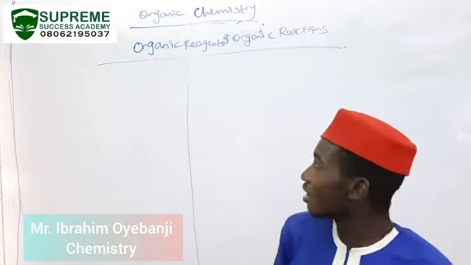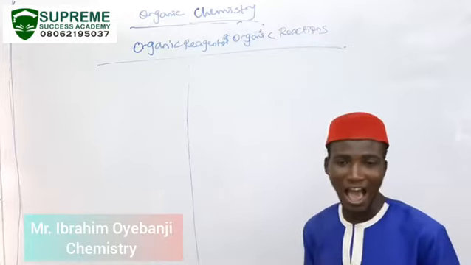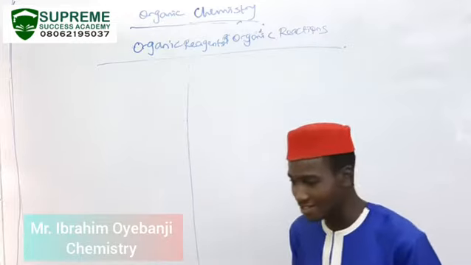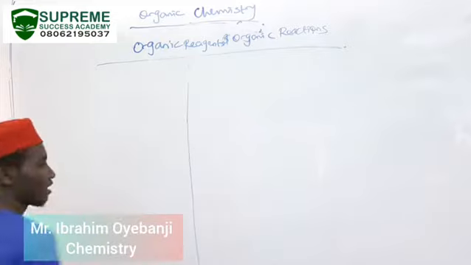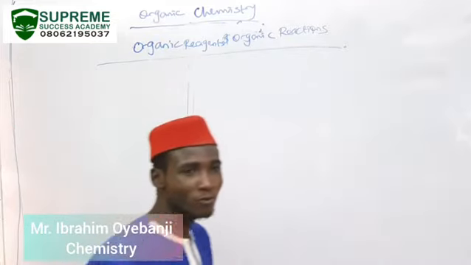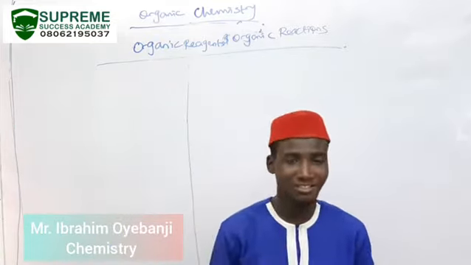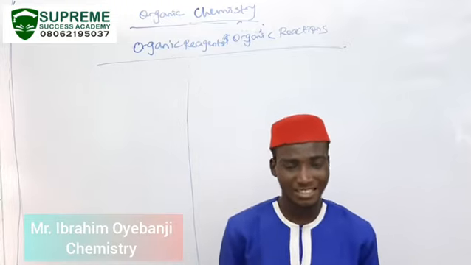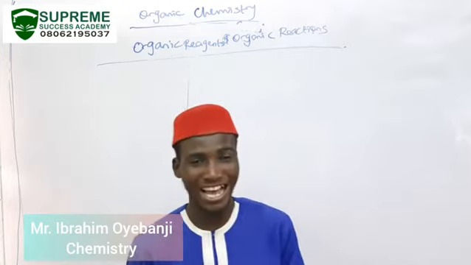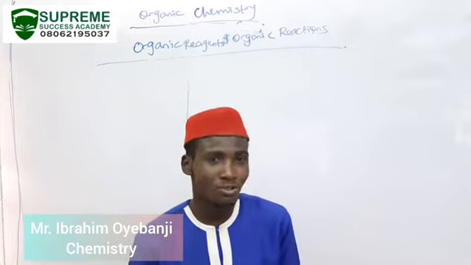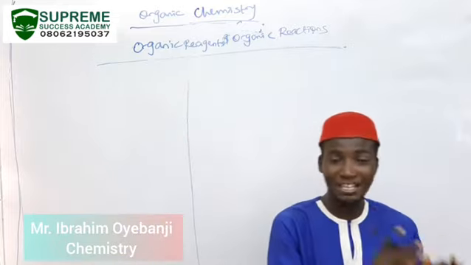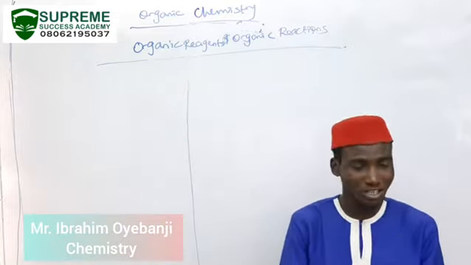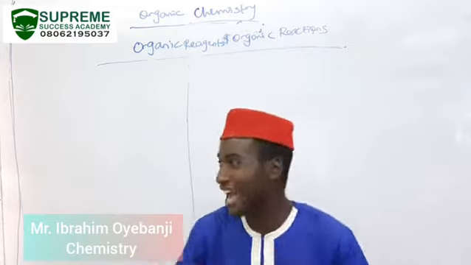Of course, organic reagents, as we understand, is a collection of substances that tend to facilitate the conversion of reactants to products. The process by which reactants are converted to products is what we refer to as a reaction.